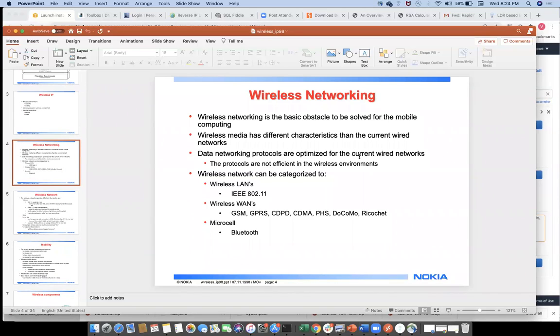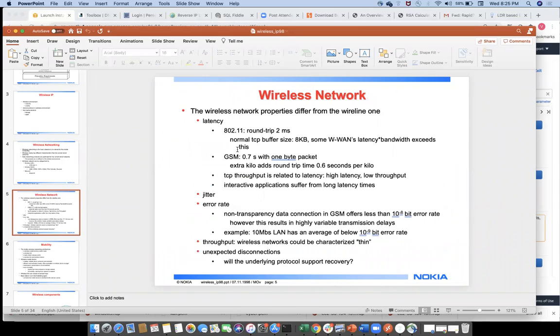Data networking protocols are optimized for the current wired networks. Wireless networks can be categorized into wireless LANs, wireless WANs, and microcell. Microcell is basically Bluetooth. Wireless WANs are basically GSM, GPRS, CDPD, CDMA, and again PHS, Docomo. Not Tata Docomo, this Docomo is different. Wireless LANs, communication with the local area network, is completely the IEEE 802.11 concept, with different flags: a, b, g, n, h, s.